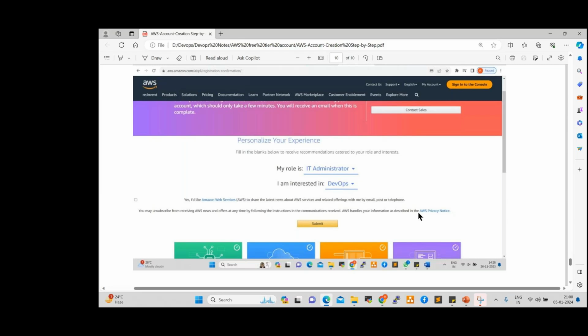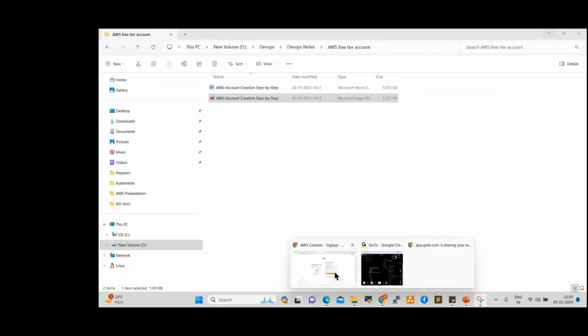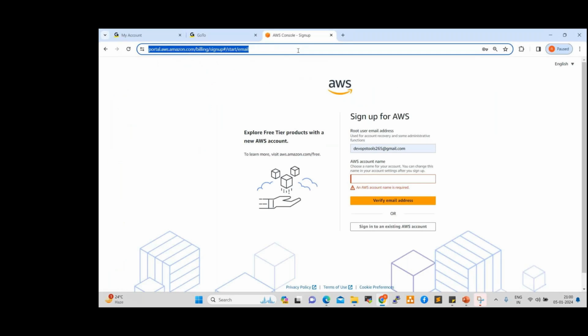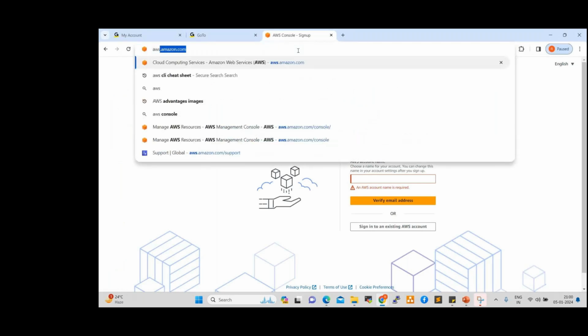Once the account is activated, wait for 15 or 30 minutes, because then all services will be available. Once the account is activated, this document I'll provide to you. Don't worry. Once the account is activated, again you can go to this URL, aws.amazon.com.